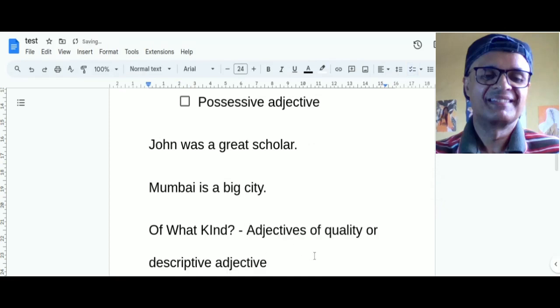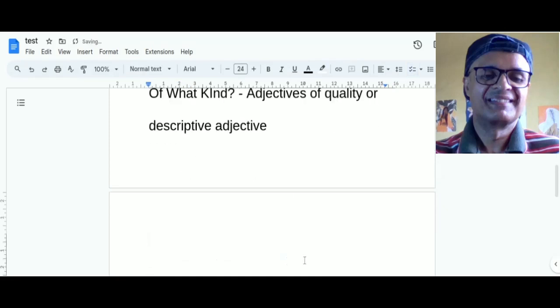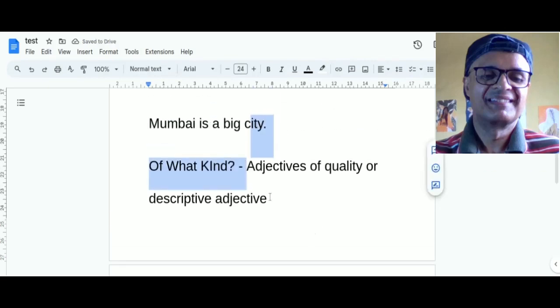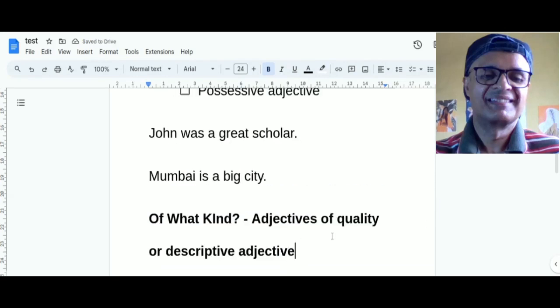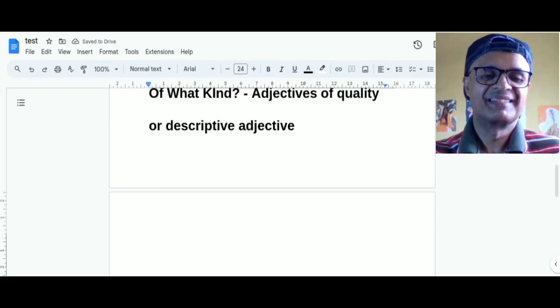Okay, next we will come to adjectives of quantity, right? So let us write two sentences at least.